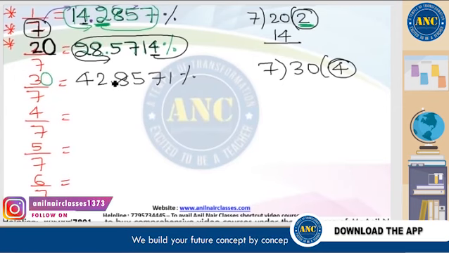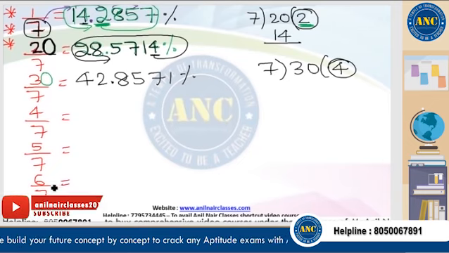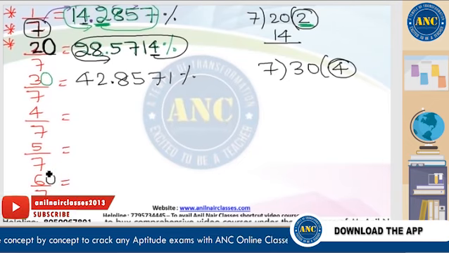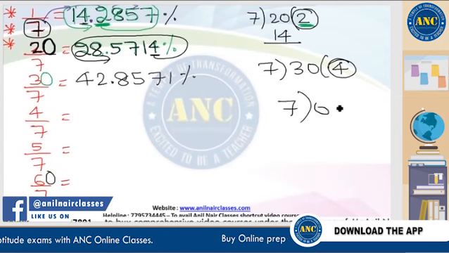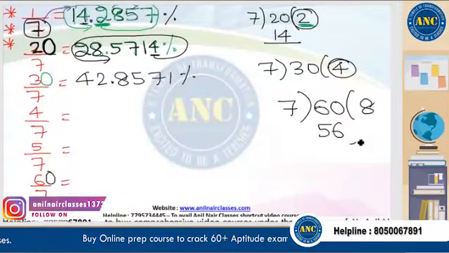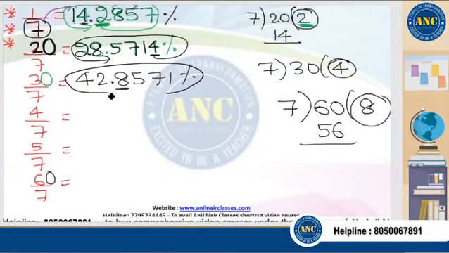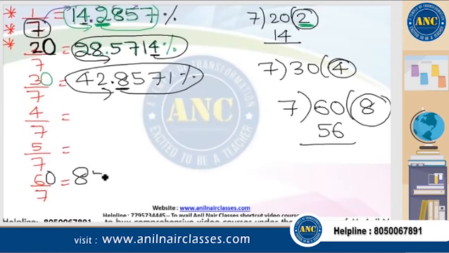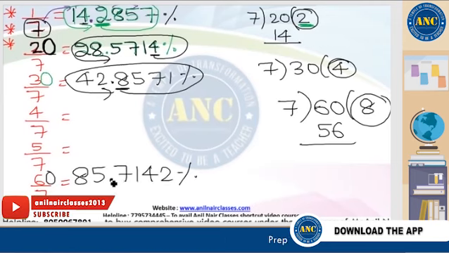Sir, can you teach me what is the value of 6 by 7? Definitely the same logic, do not worry about it. 6 by 7, put one extra 0, it becomes 60. 60 when divided by 7, 7 into which number is closer to 60? 7 into 8 is 56, it will go 8 times. Start from 8, write down in cyclic order. What should be the answer? 8, 5, 7, 1, 4, 2. After 2 places, keep a decimal point.